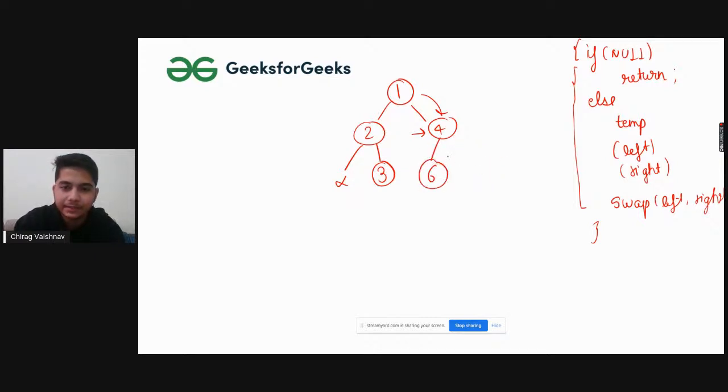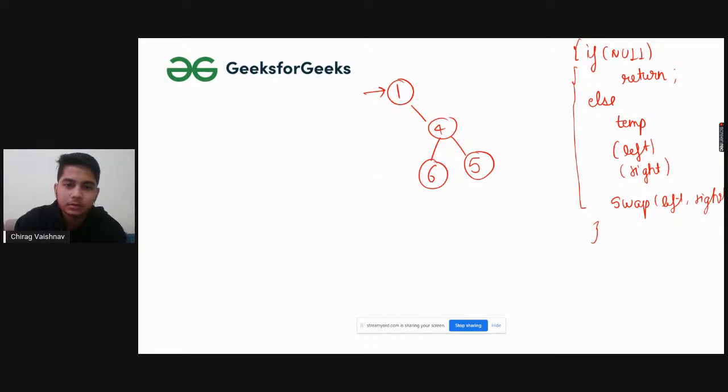So this happened, and after that, the swap here will happen as well. It will be 6 here, and 5 here. After that, here is the main boss for this: we will swap, because you have traversed in post order, and you are definitely sure that below this level all the things are mirrored. So only in the case of this, you have to swap the left and the right.